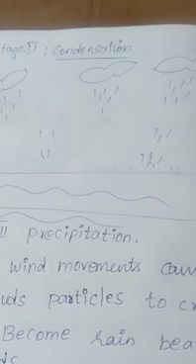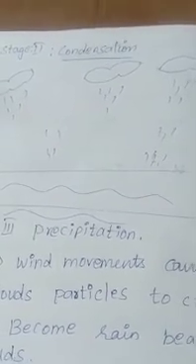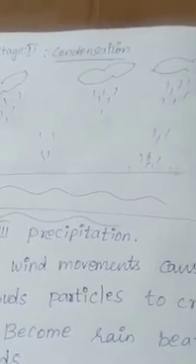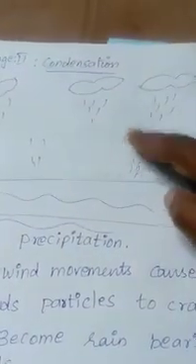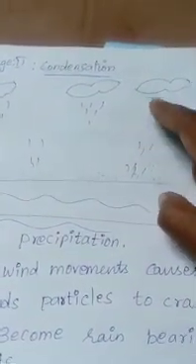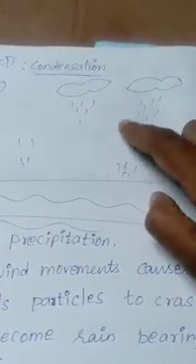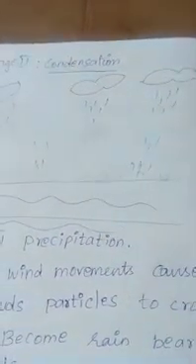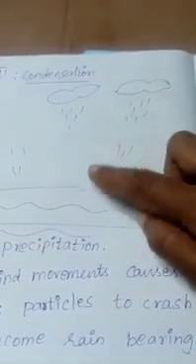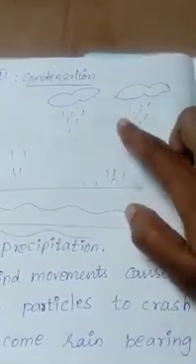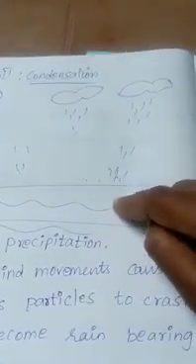The second stage is called condensation. As the vapor rises high, the cooler temperature makes it cool down and turn back into liquid form. So it rises into a high place, the temperature cools it down, and it returns to liquid. This is called condensation.